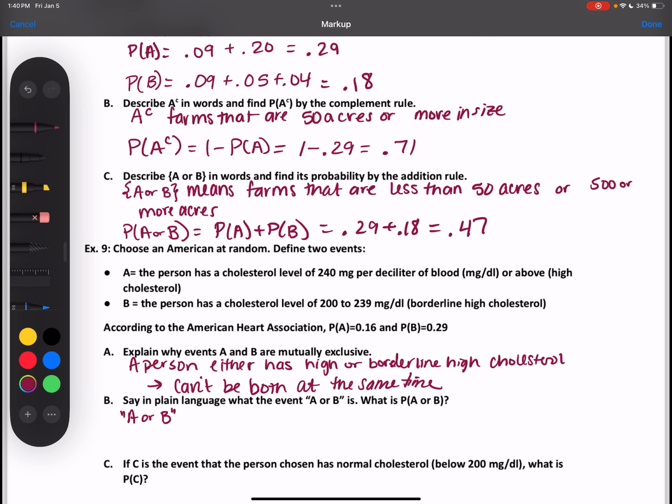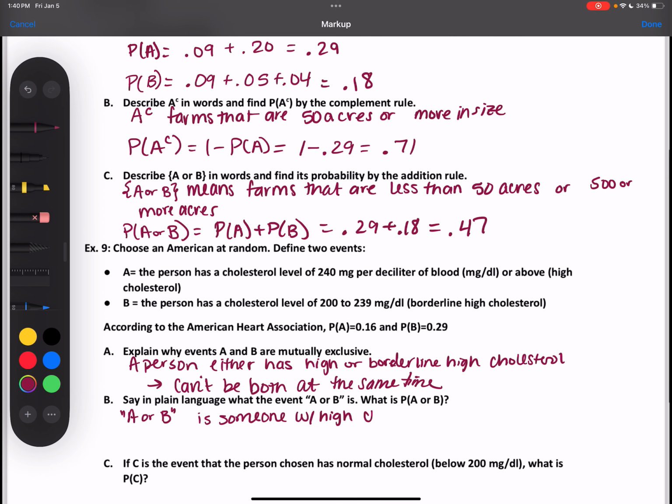So A is representing levels of high cholesterol and B representing borderline high cholesterol. So A or B is someone with high cholesterol or borderline high cholesterol.